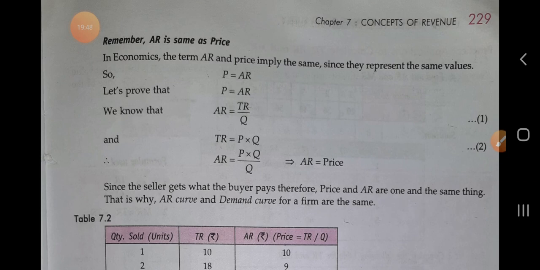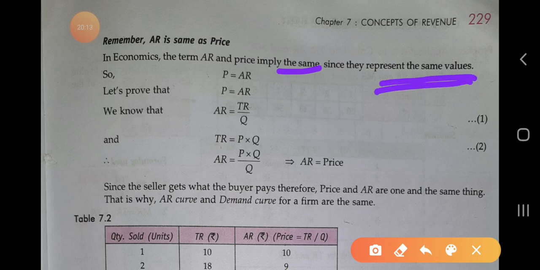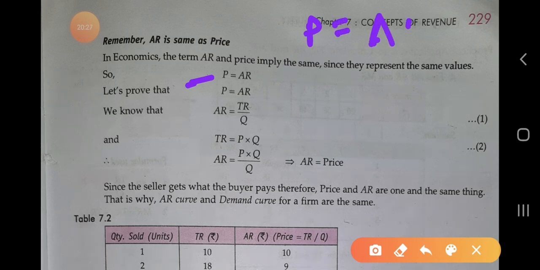Why is it saying like that? In economics, the terms AR and price imply the same. Whenever we are talking in terms of economics, AR and price imply the same. Both are the same since they represent the same values. For that condition, the average revenue and the price are the same. So we will take here P equal to AR, meaning price equal to the average revenue.